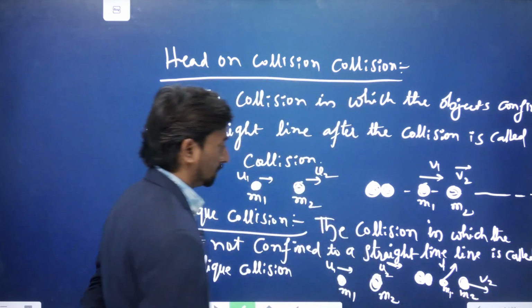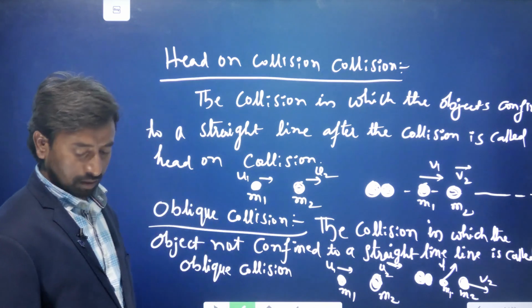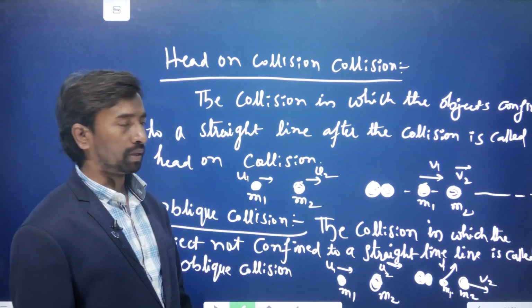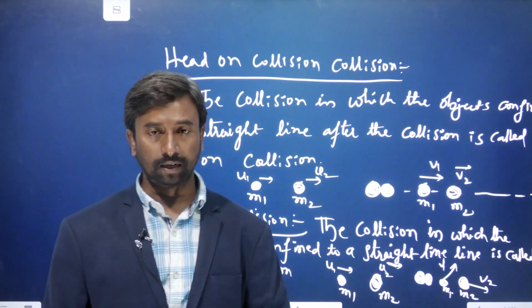This type of collision, where one body moves to one side and the other moves to another side, is said to be an oblique collision. So the type of collision is oblique collision. Now we'll see the next.